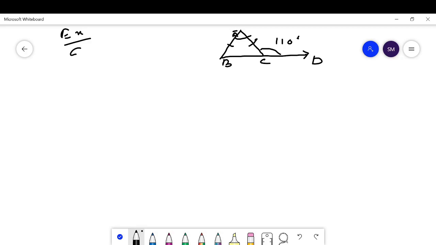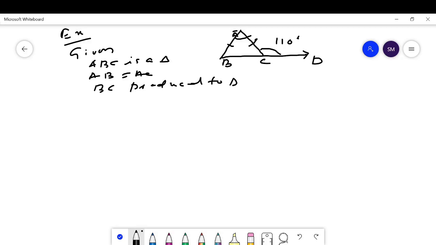Here the given conditions: ABC is a triangle, AB is equal to AC, and BC is produced to D. Then angle ACD is an external angle.